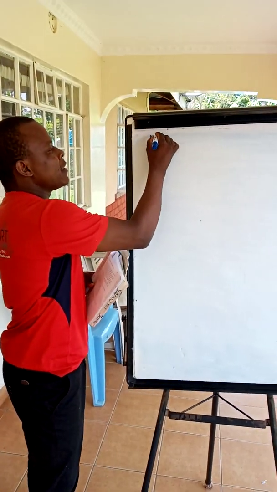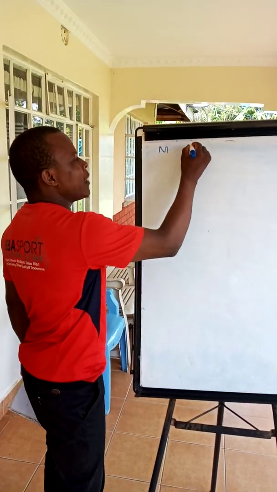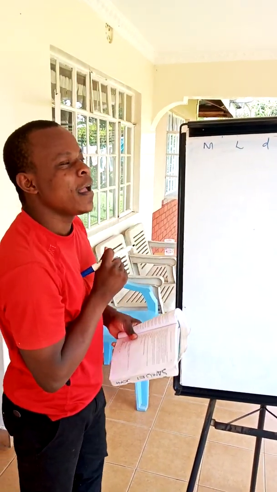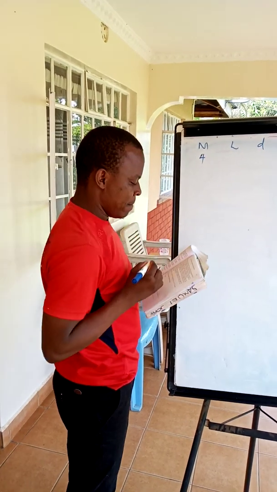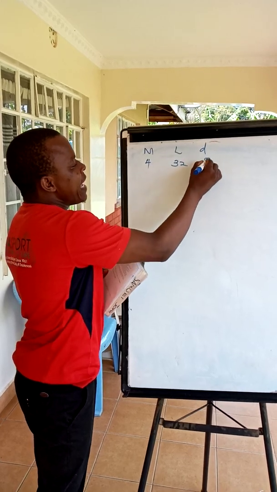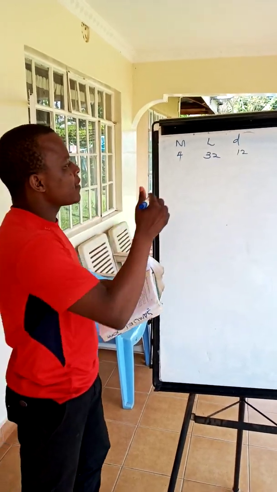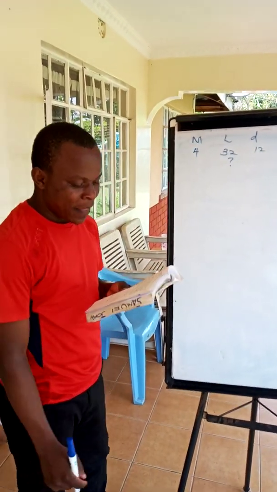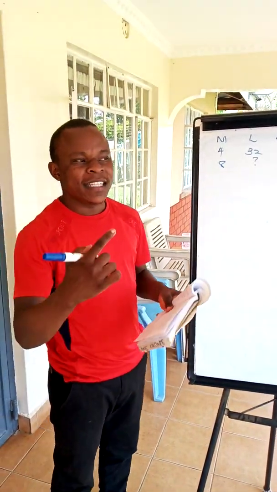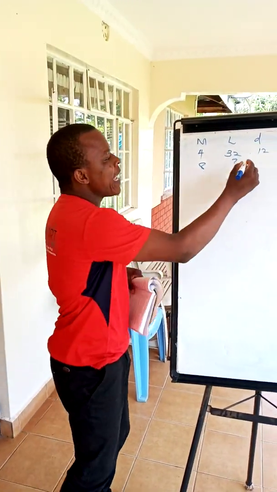We have men, represented by M, doing a given length of wall in meters and taking a given number of days. All right? So we have 4 men building a stone wall of 32 meters in, sorry, in 12 days. And we are told what length. So the question is, what length can 8 men working at the same rate build in 8 days? Again, it's important to note that these people are working at the same rate.